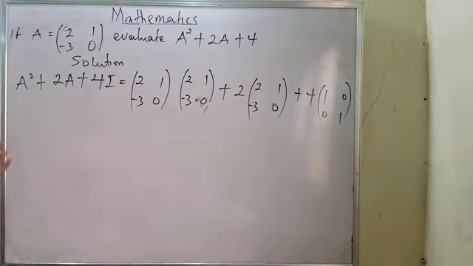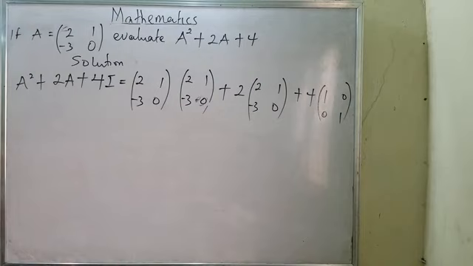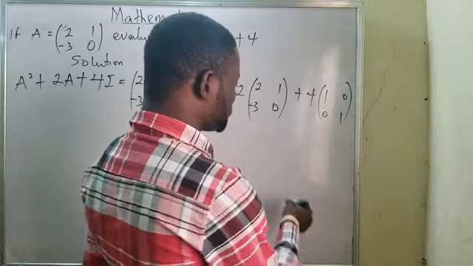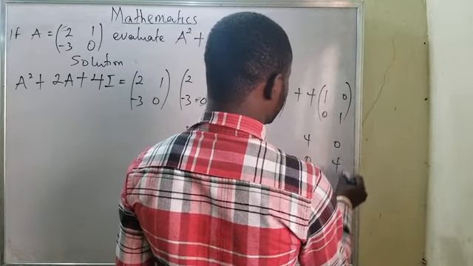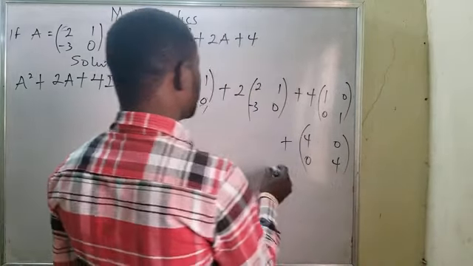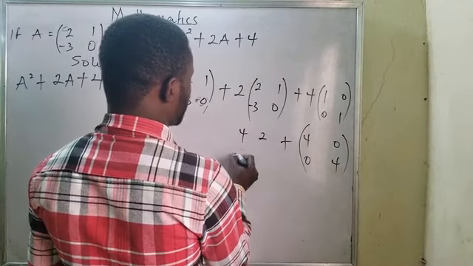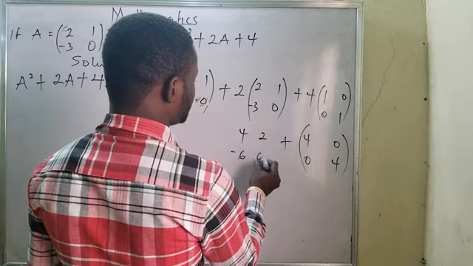It is simple as anything. By so doing, I'll be having 4, 0, 0, 4, which is the identity times 4, plus this one, which will be 4, 2, minus 6, 0.